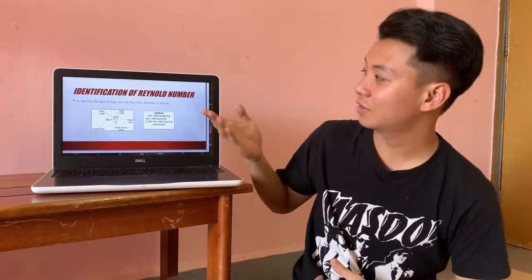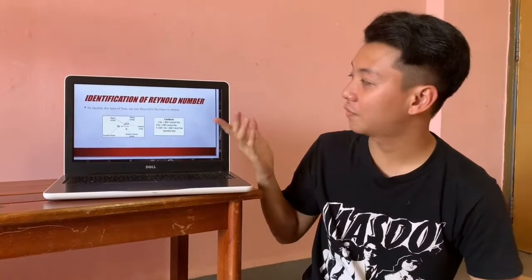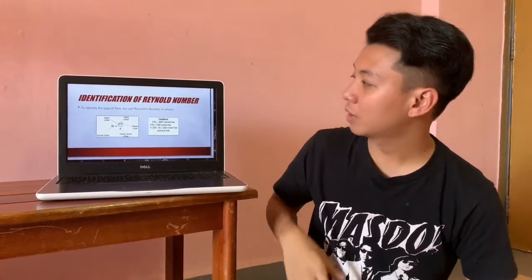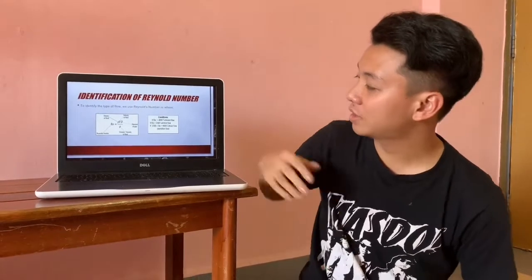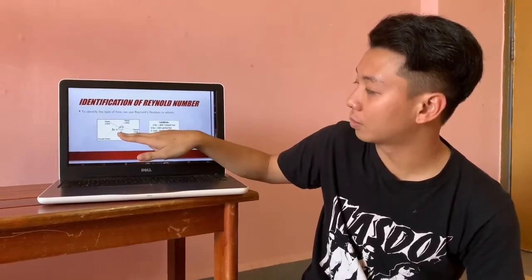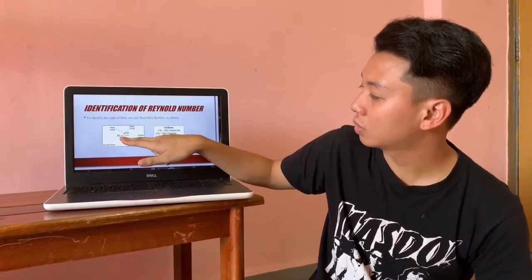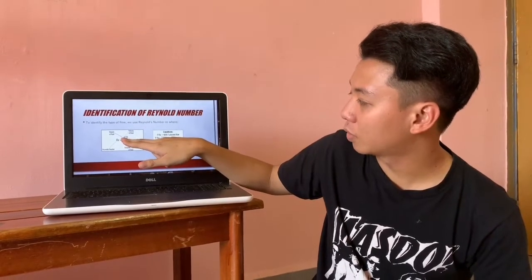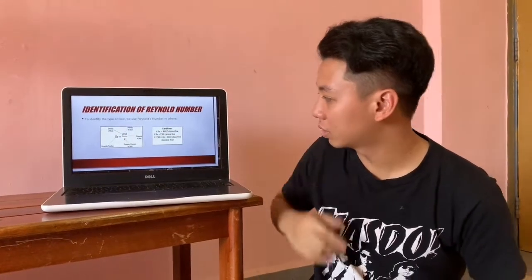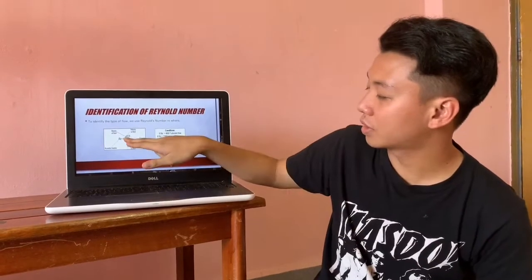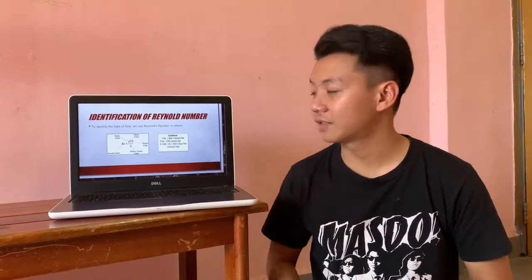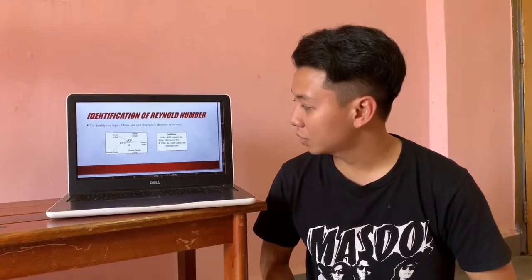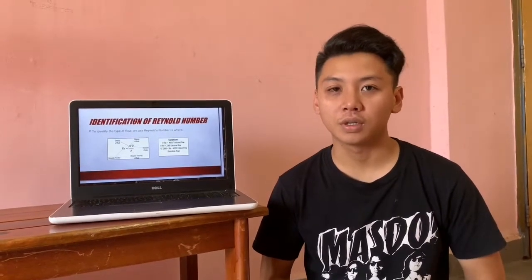Okay, hello, my name is Anol. So as you can see here, today I'm going to be talking about the identification of Reynolds number. Reynolds number is used to identify the type of flow of a fluid. This is the formula for the Reynolds number, which is Reynolds number equals rho times velocity times diameter over mu, where rho is the density of fluid, V is the velocity of fluid, D is the diameter of pipe, and mu is the dynamic viscosity of fluid.